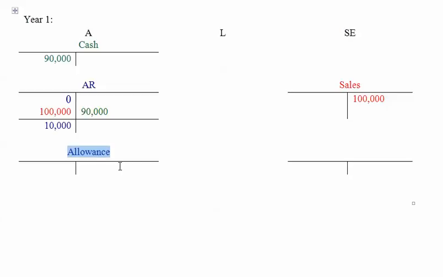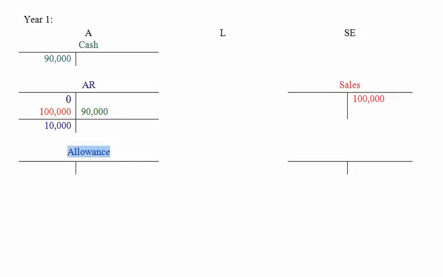And we're going to put it here instead of reducing accounts receivable, because you've got to understand that each of these receivables has a customer's name with it. So you can't credit this account unless you have a name. So in other words, unless I know specifically who is not going to pay, I can't reduce my receivables. So instead I'm going to reduce this allowance account. And you can think of this allowance account as a negative receivable waiting for a name.